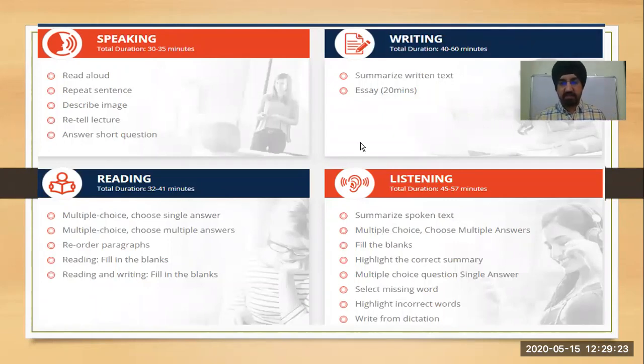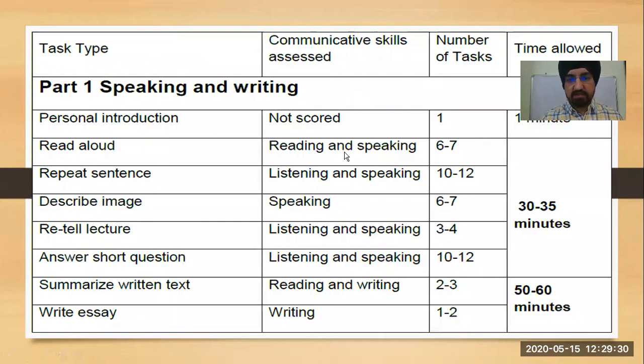So now you're able to see all the four modules, and now we are coming to the next thing, how we'll prepare all these things. These are the higher level number of tasks that appear in a particular exam, like read aloud. Before that, there is a personal introduction that will not be scored. In this, you will just speak for 1 minute, and it's just a basic introduction, like what's your name, what are your hobbies, why you're appearing for PTE, something like that you can speak.